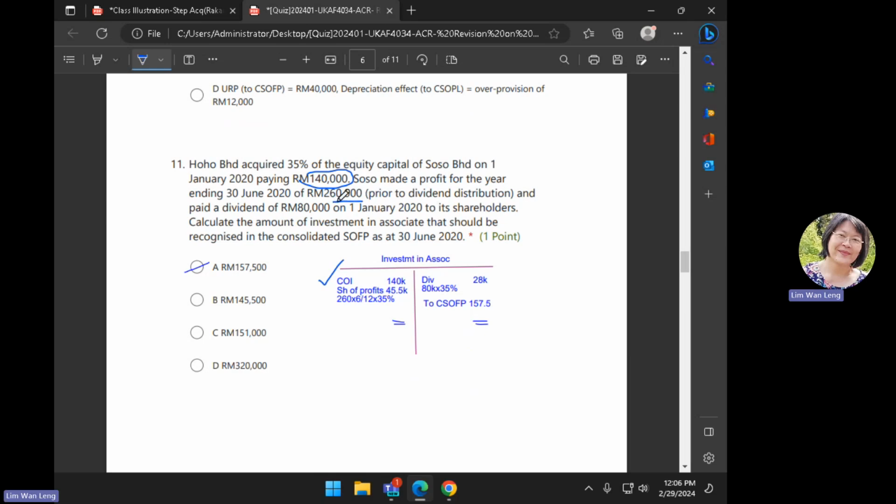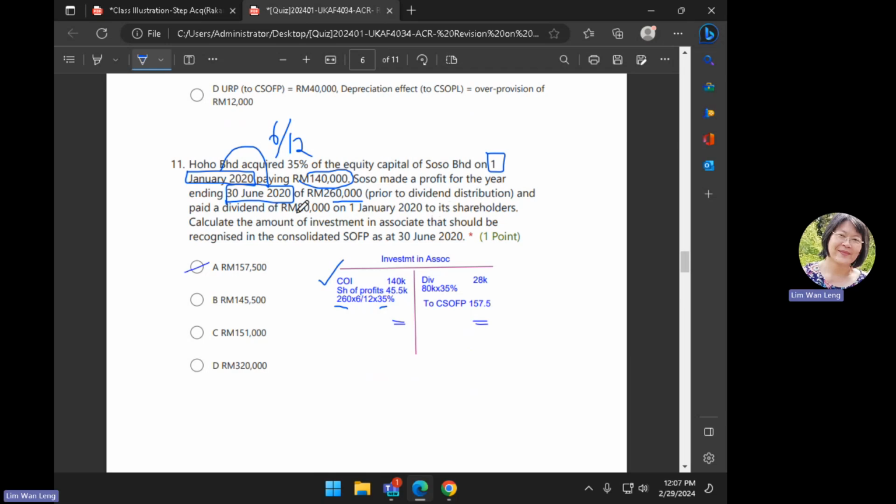Okay, so which means share of profits 260,000. But when you bought it that time, it was on the first day of January 2020, year end 30th June 2020, which means from here to here, the status as an associate only happens 6 months into the year. Okay, your share 35%.